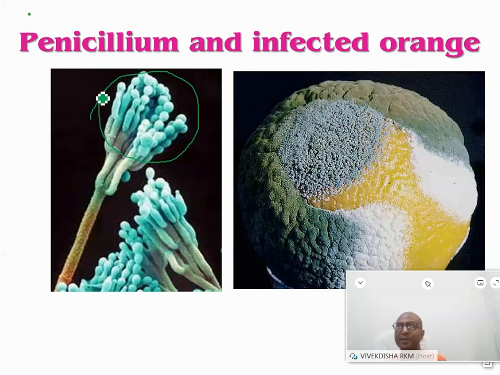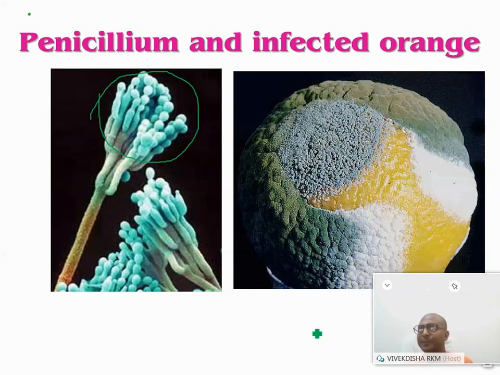So penicillium looks like that, but penicillium not only infects things, it also has a very crucial use. It can help in the production of medicine. What is the name of the antibiotic which is drawn from penicillium? Anyone? The name of the antibiotic is penicillin, which comes from penicillium.